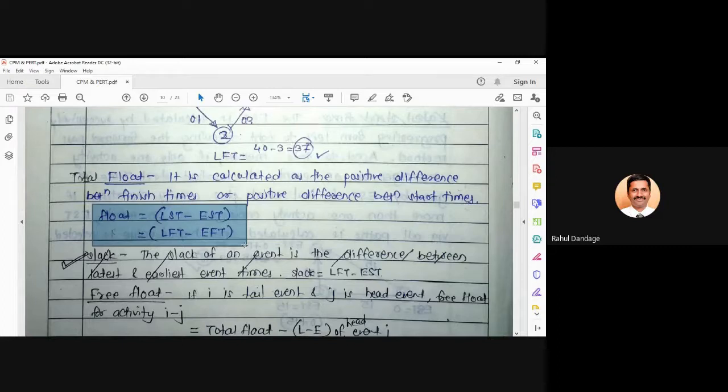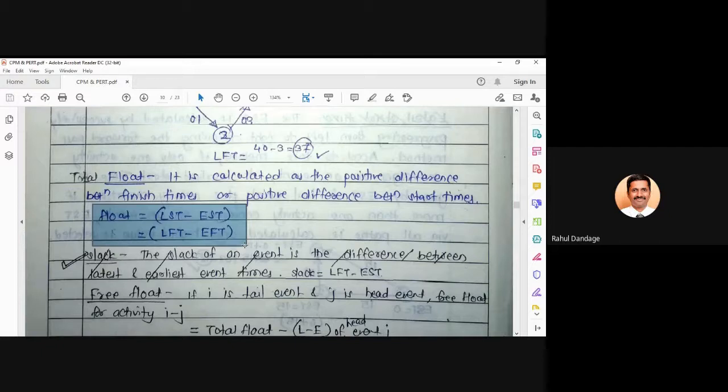Whatever two times you are taking into account, either both should be start or both should be finish, and you have to take latest minus earliest. So latest start time minus earliest start time or latest finish time minus earliest finish time. If you can calculate this, that will be your float value.